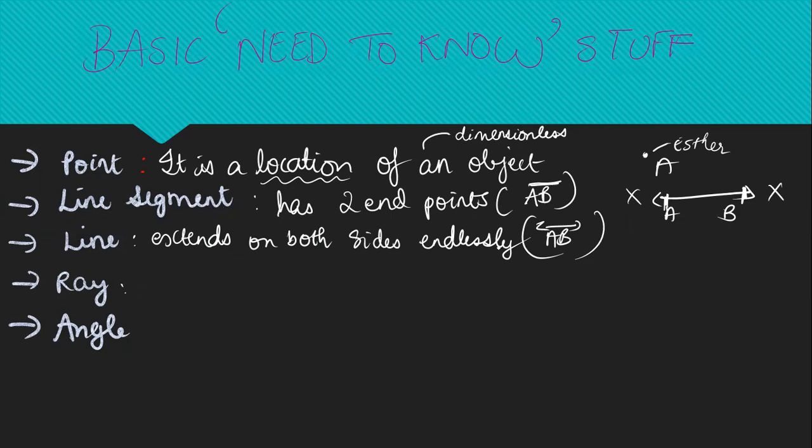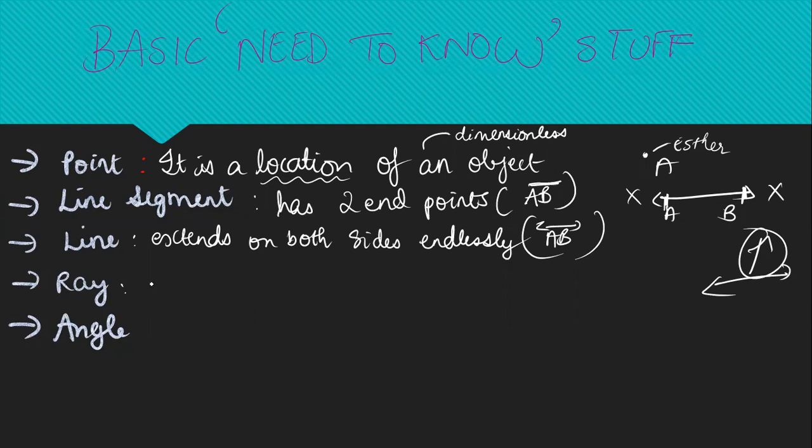Let's move on to what is a ray. I'm sure all of you have learned, or maybe you have studied before, what is a ray. It looks something like this. This is a ray. So how do we basically define a ray?